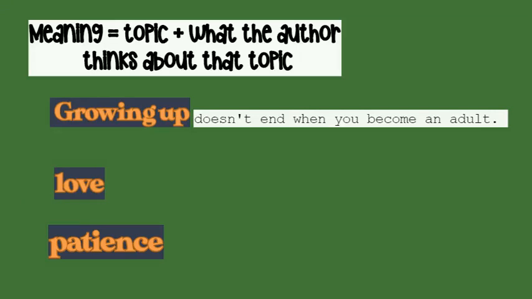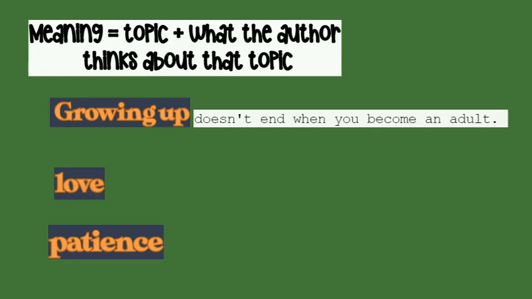Let's say you've just finished reading the play Romeo and Juliet. Of course, this play deals with the topic of love. Again, love is a topic. It is not the meaning of the play. So, what did Shakespeare want to say about love in his play Romeo and Juliet? Well, it might have something to do with the idea that we shouldn't allow outside influences to affect who we choose to love.